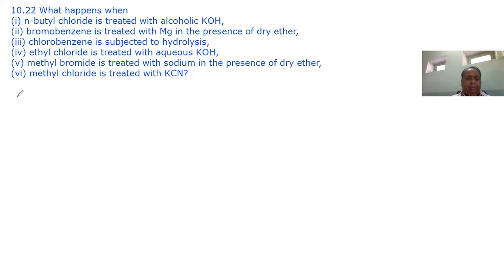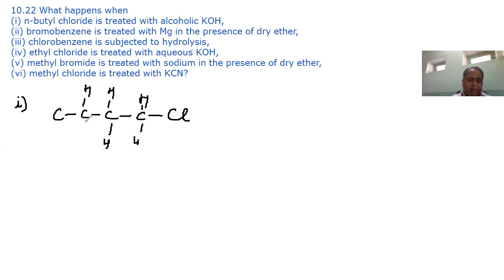So first is N-butyl chloride. N means normal butyl chloride. So 1, 2, 3, 4. And normal butyl chloride is treated with alcoholic KOH.